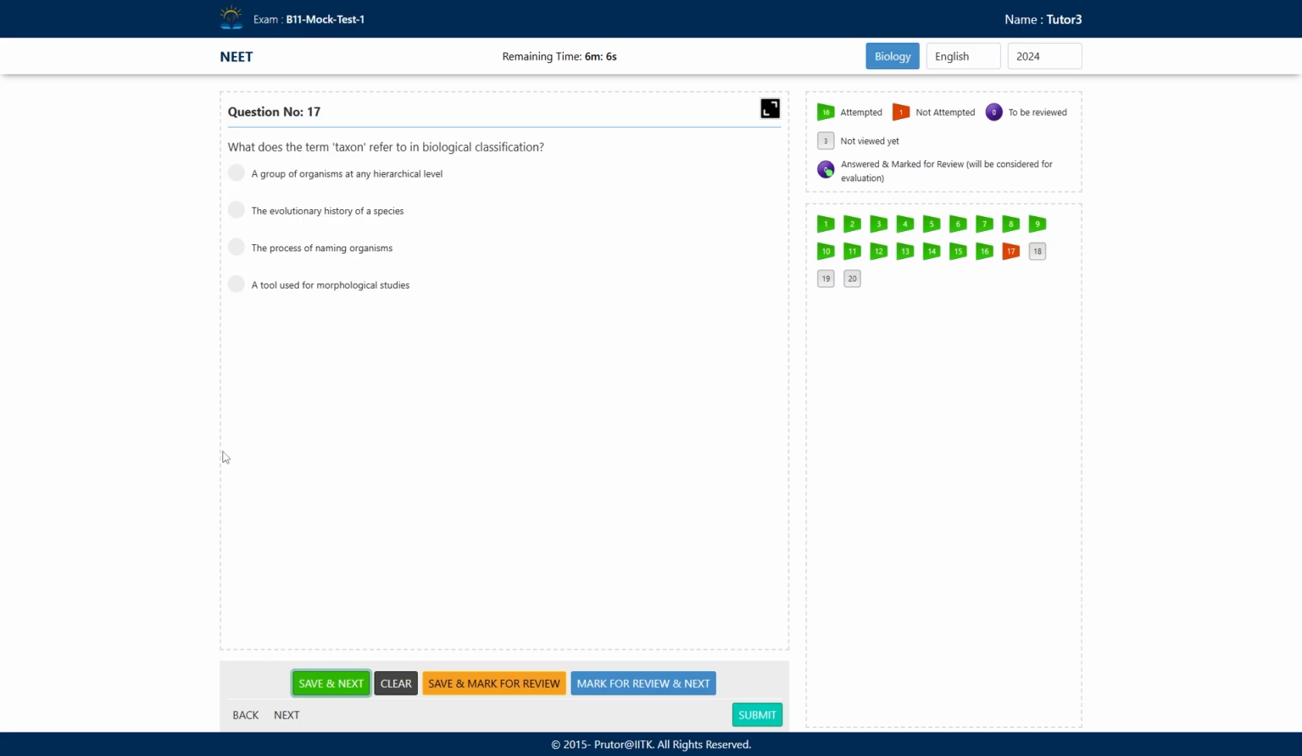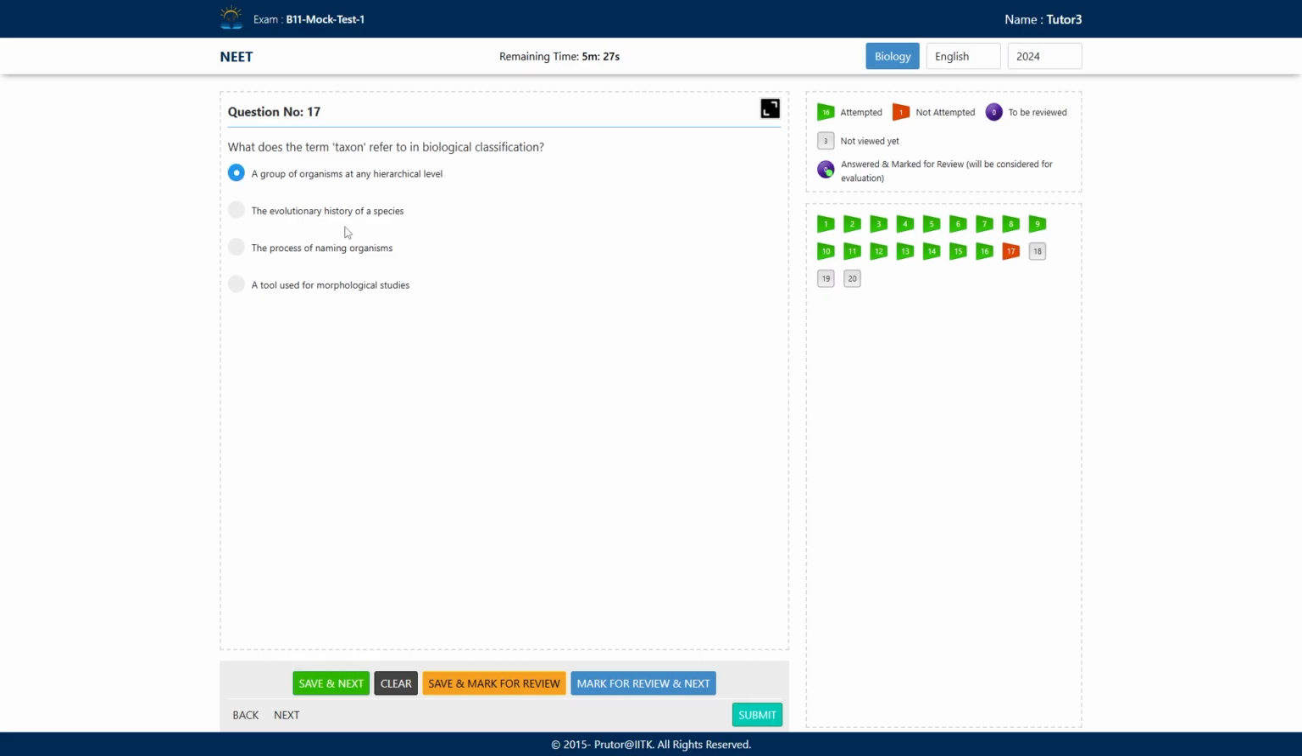So when you have studied biological classification, there is a taxon, right? There is a hierarchy that you move from species, then genus, then family, class, order, right? Then we have phylum. So like this, we are moving from the lower to the higher category, and every category is what? A taxon. A group of organisms at any hierarchical level is considered a taxon, right?